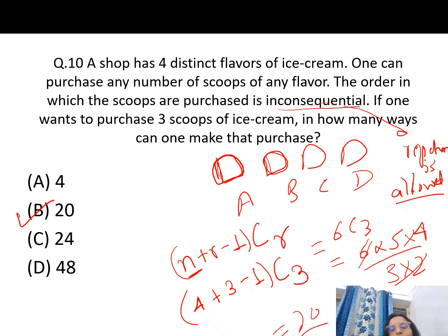So this was a simple question. When it is directly said repetition is allowed, you know that this is a combination, and it is not said that this flavor should come first. So this is simply a combination, and for this a formula is there. You can simply put this formula and get your answer.